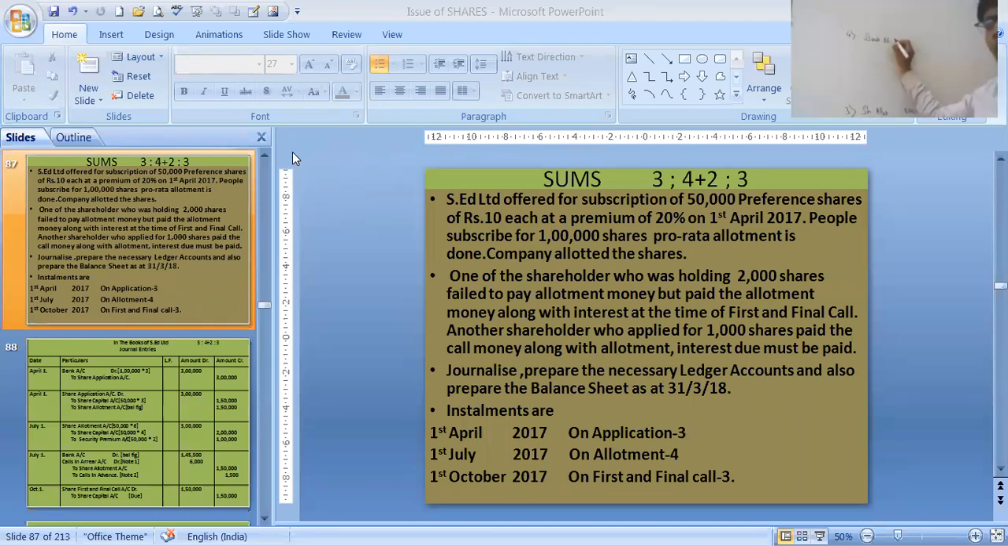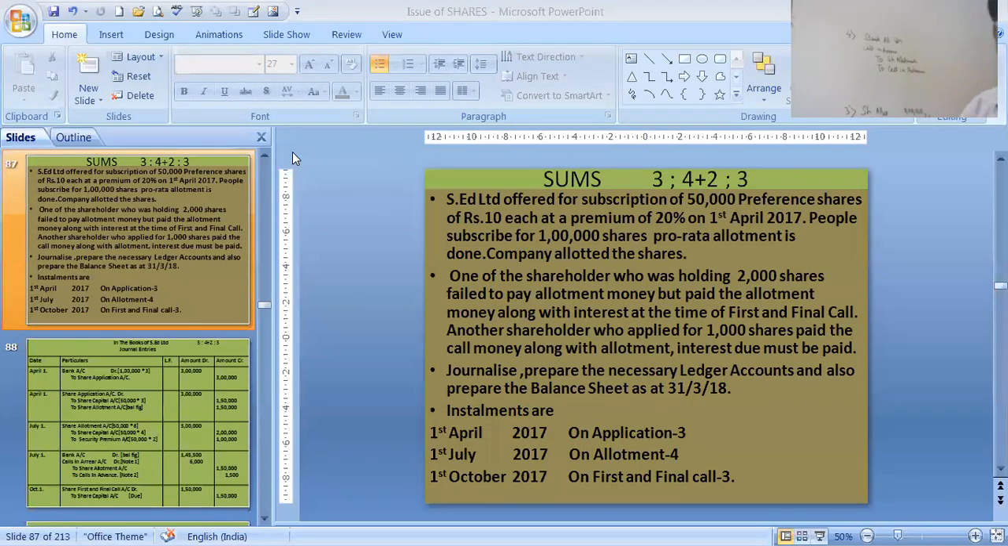Bank account debit. Then it will be what? Calls in arrear. Some of the shareholders have not paid the money. To share allotment, and to calls in advance. This is the compound entry which we have to pass. How has this compound entry come, what will be the figures of this entry? That is the most important part over here. Let's understand how this compound entry has come.